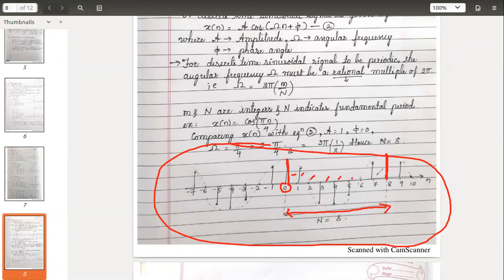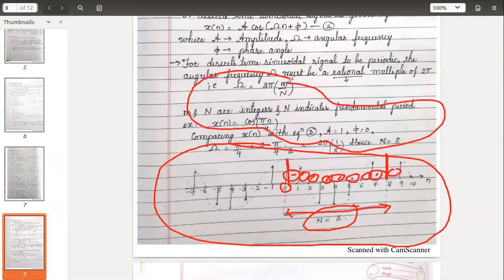6, 8. See the difference. Check 1 point, 2 point, 3 point, 4, 5, 6, 7 and 8. After this, the 9th block is getting repeated. Hence, the period n is equal to 8. We have done this mathematically just now, and the same thing graphically also, we have got n as 8.